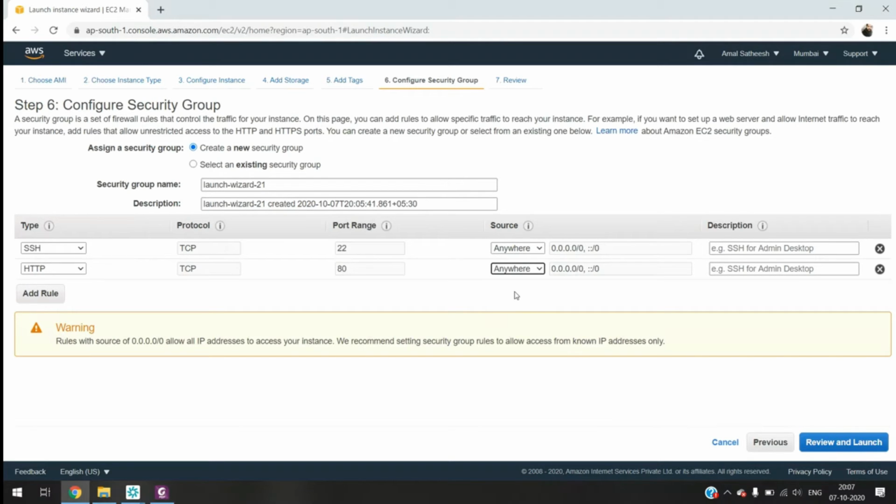So can we configure rules for the egress traffic also, like what traffic is going out from my network or from my instance? Outgoing traffic, yes, correct sir. Outgoing traffic can also be configured, but only after launching this instance. Okay, after launching we can control it. While launching, you can only configure the incoming traffic. After configuring this, obviously we can configure the outbound traffic also.